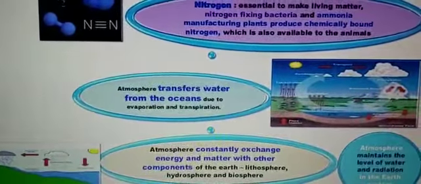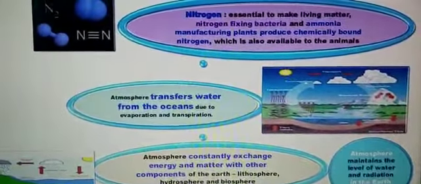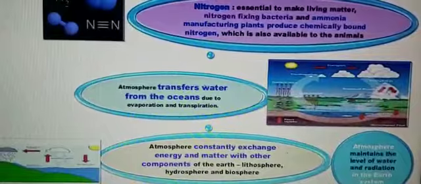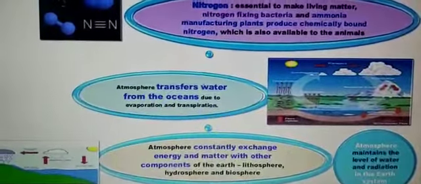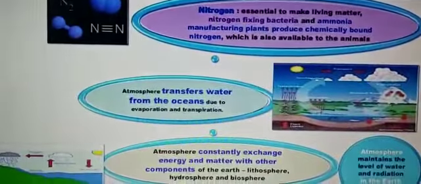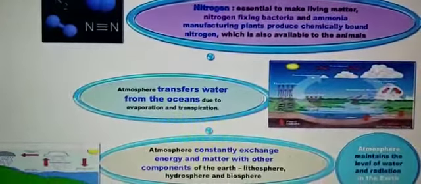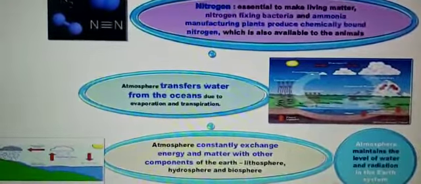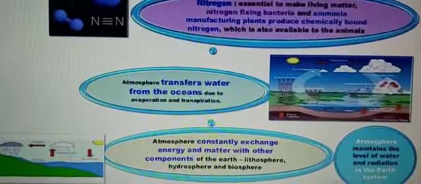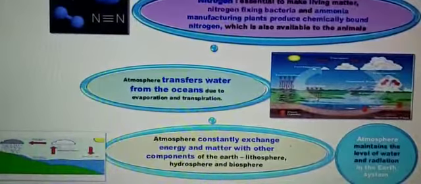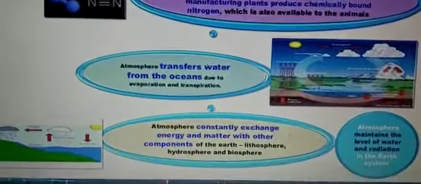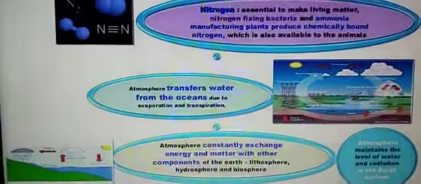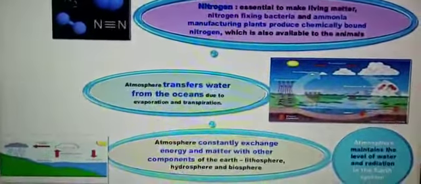Children, the diagram also you see, where even in one class before I have already explained with the help of the diagram how the water cycle takes place, how air above the sea gets heated up and then moves up, and then comes in contact with cool air, condenses and then comes again as rain. So these are the functions and characteristics of the importance of the atmosphere, which tells us how important the atmosphere is for us. So children, till here we have done the functions of the atmosphere.